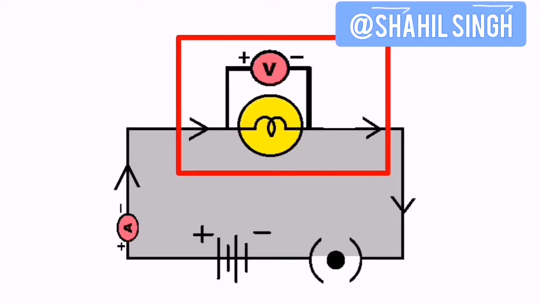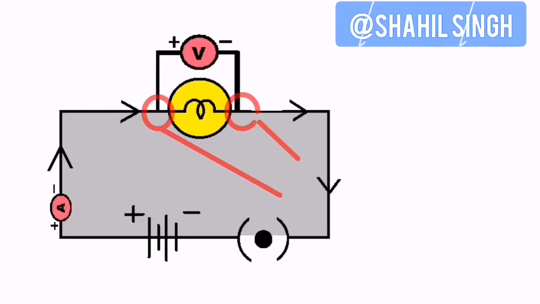So now we exactly know how these series and parallel connections are different from each other and what their format of connections is. But if you recall from my last video, I left one question unanswered. That was, why is the position of this voltmeter so special? So the voltmeter is connected in parallel to the resistor.